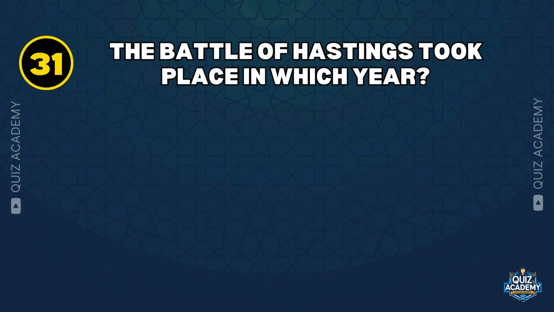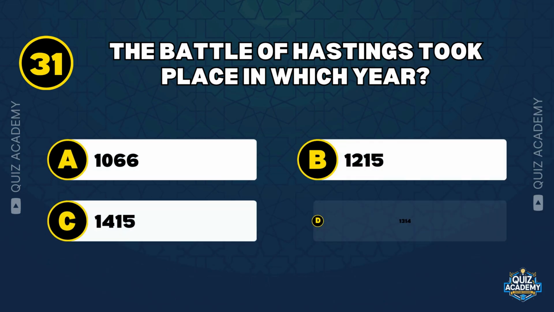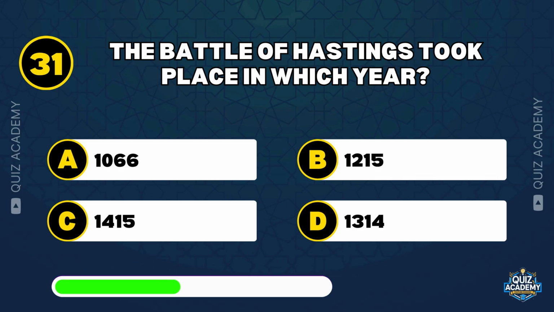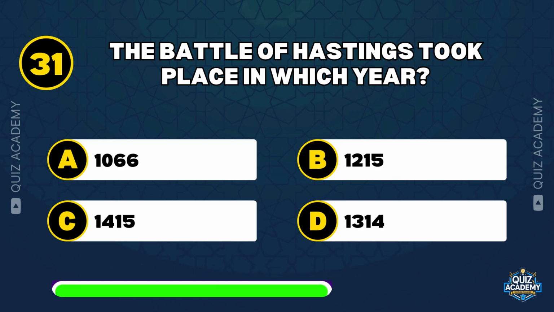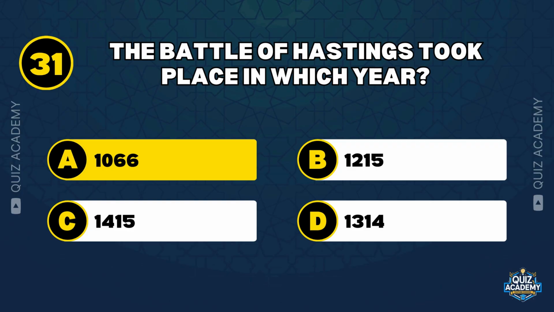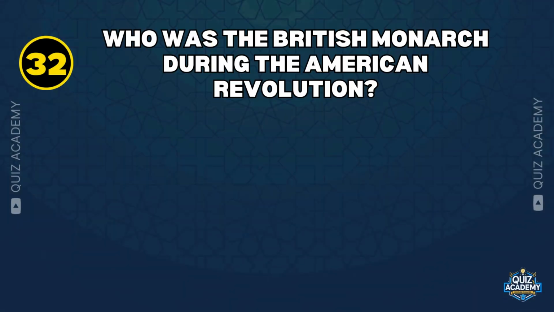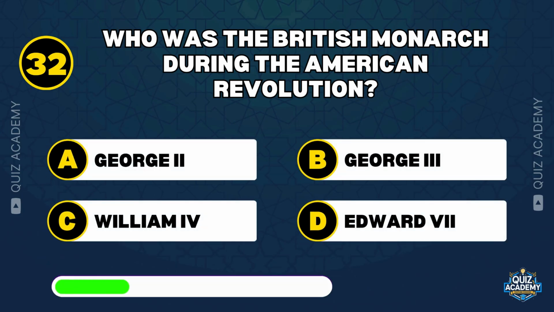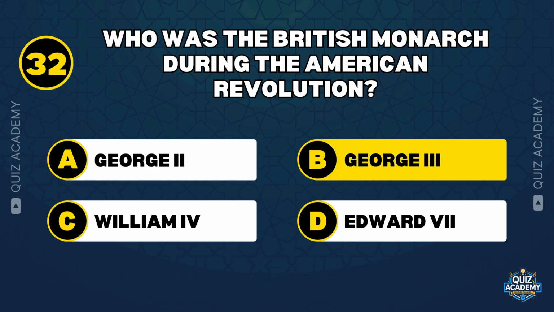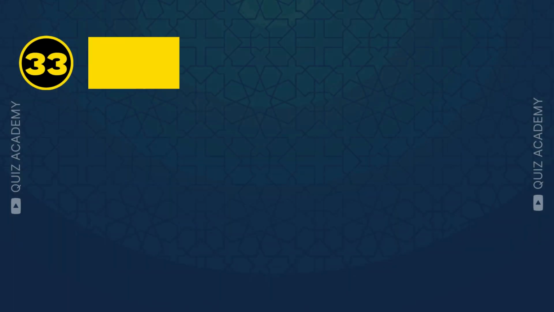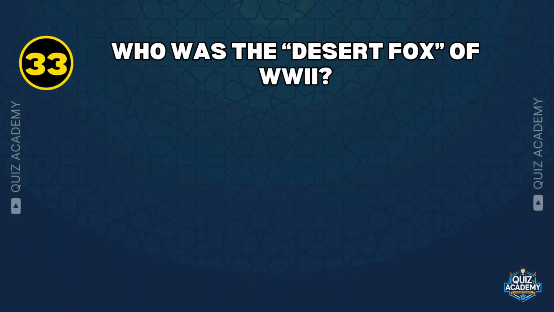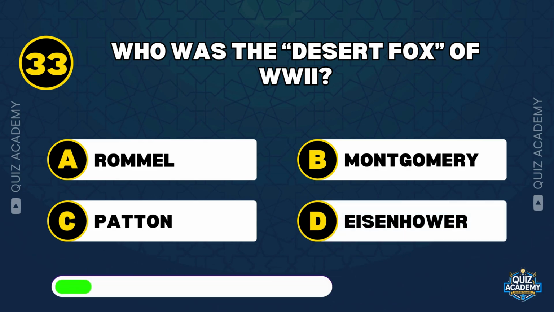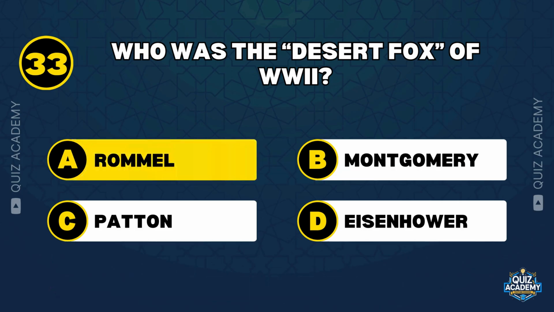The Battle of Hastings took place in which year? 1066. Who was the British monarch during the American Revolution? George III. Who was the Desert Fox of World War II? Rommel.